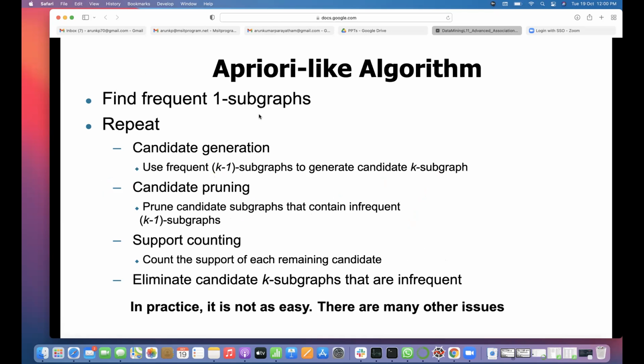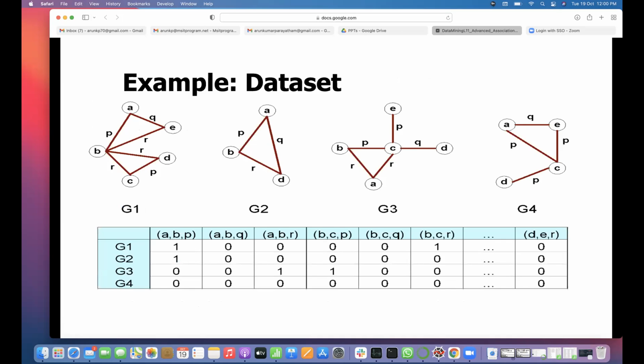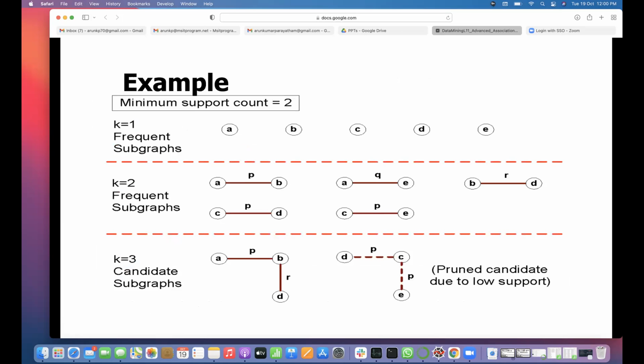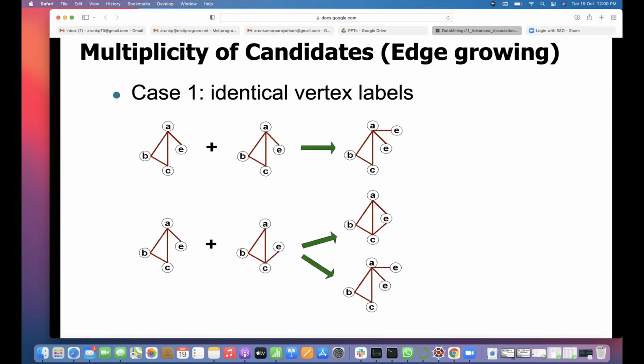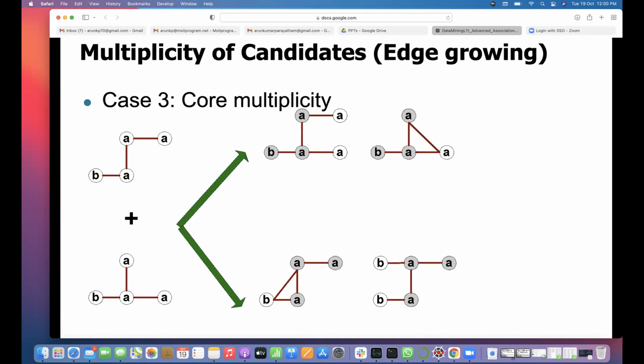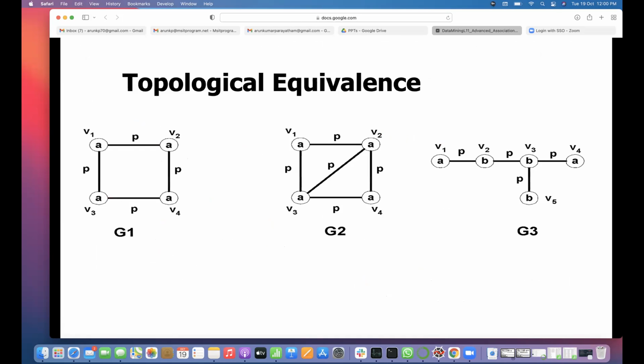So find frequent one-edge subgraphs, and use the same Apriori-like algorithm, repeating. You can go through the step-by-step procedure explained in the textbook. Again, you can apply your pruning techniques and all those things.